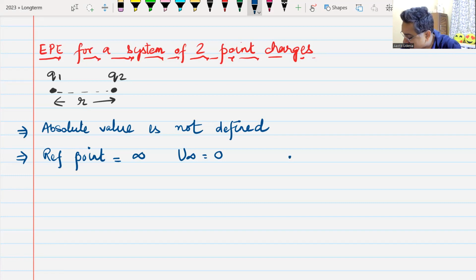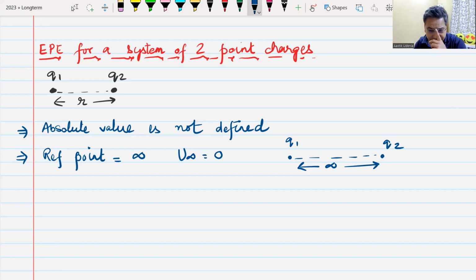That means if one charge is here and the other charge is here, Q1 and Q2, separated by a very large distance equal to infinity, then the energy of the system is taken as 0. Do we understand this? So what is my system here?